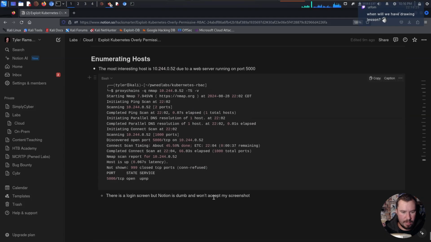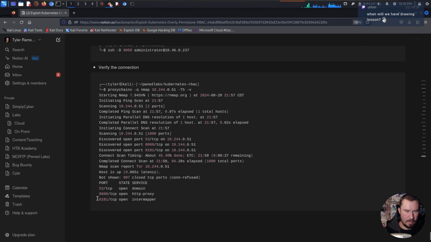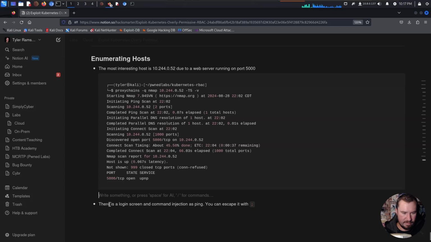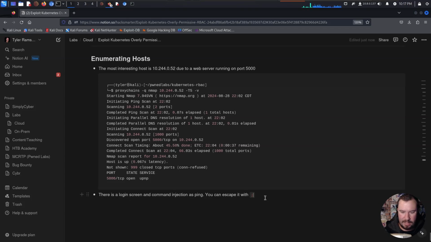So we set up pivoting, we're enumerating our hosts, and we can include, I'm not going to include the login screen. We'll just say there is a login screen and command injection. And command injection as ping. You can escape it with what is going on. Okay, this is the only downside of Notion, the web-based version of it. I'm not going to include all the syntax for that. Y'all can watch the video and figure it out, but let's go ahead.